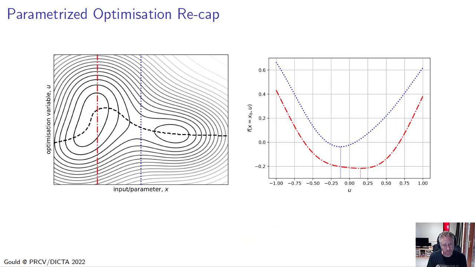So for example, if we fix the input at this blue line, we get a particular objective that we minimize to get the output for that particular input. If we fix it at the red line, then we get another optimization problem, parameterized by x, and we minimize that optimization problem to get our output y for the node.